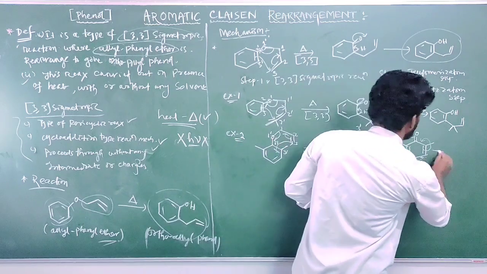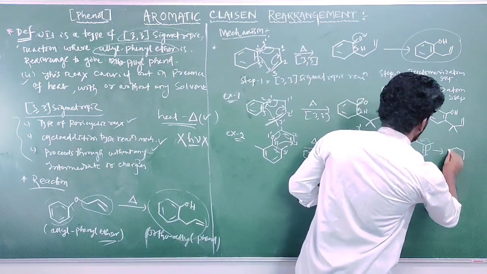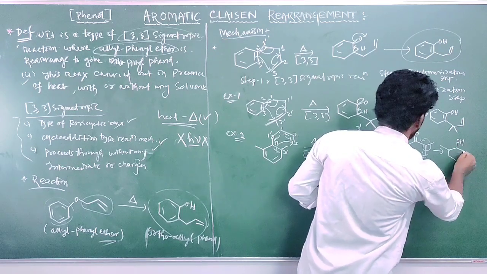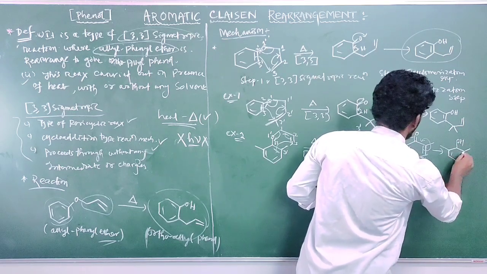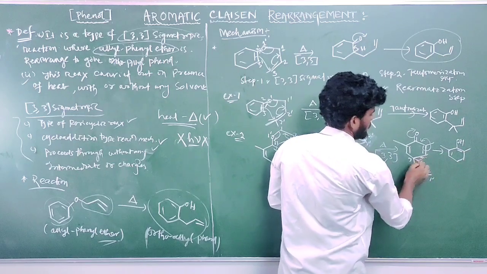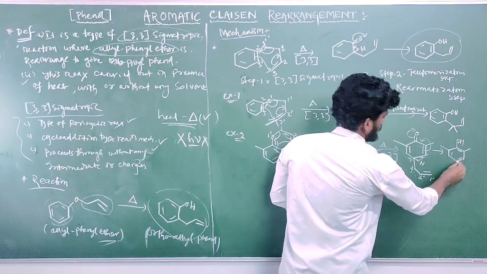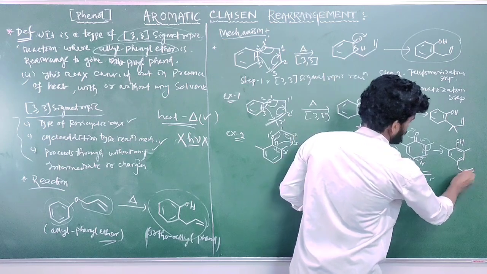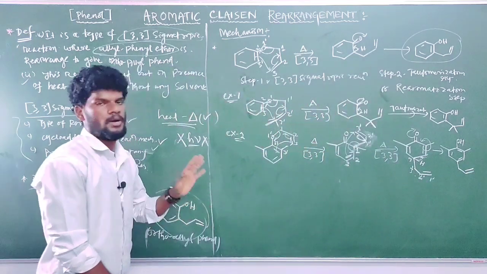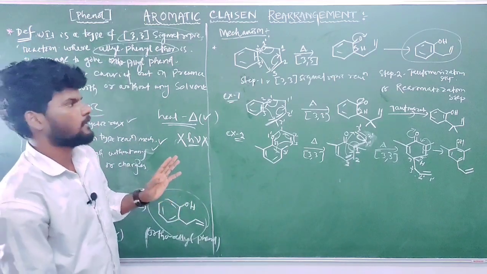What will it form? It will form OH, this bond, and this bond moves over to here, so there is one bond, and this bond here, so an aromatic structure now, and this structure is the para product now.